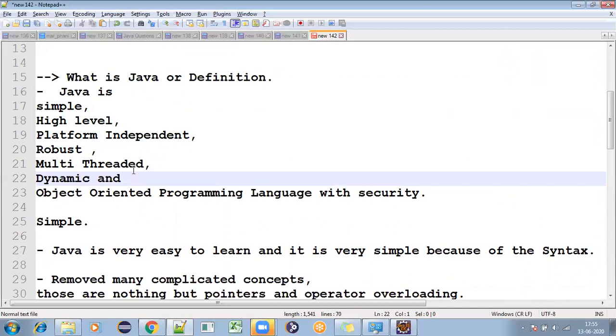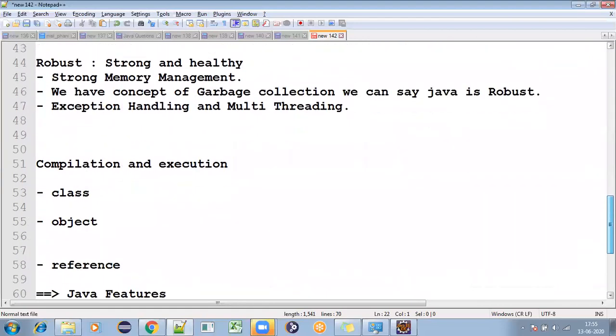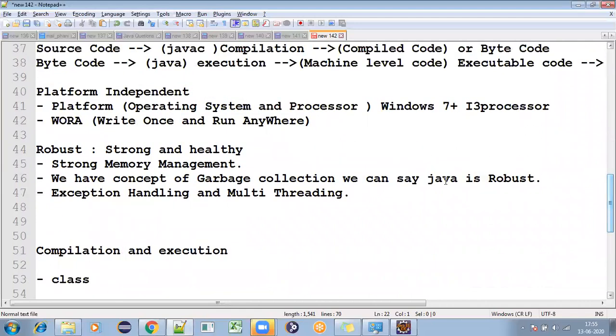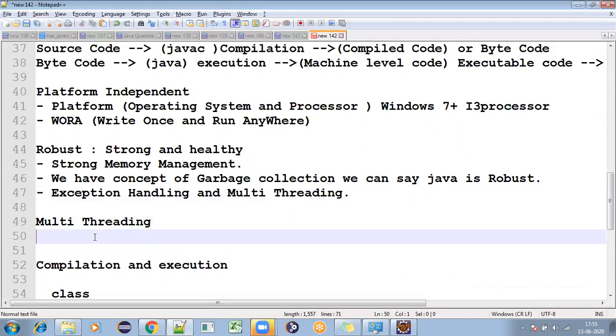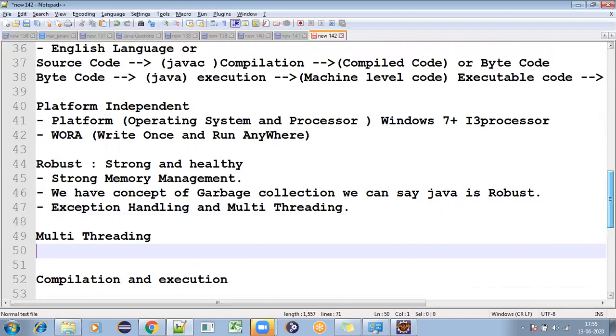Now we'll go on to understand what multi-threaded is. Multi-threading is one of the concepts in Java. What exactly is multi-threading? Here we discuss something like execution.